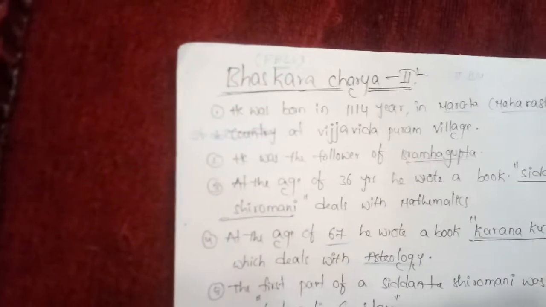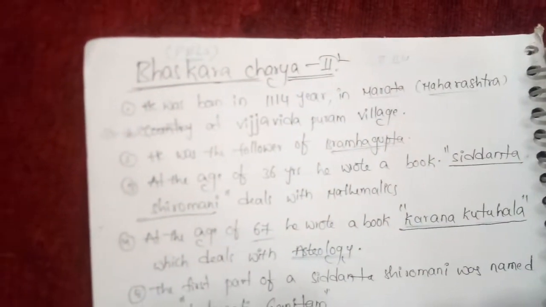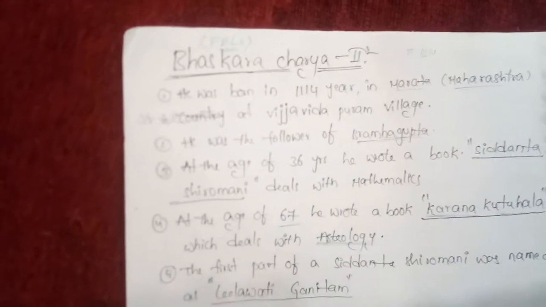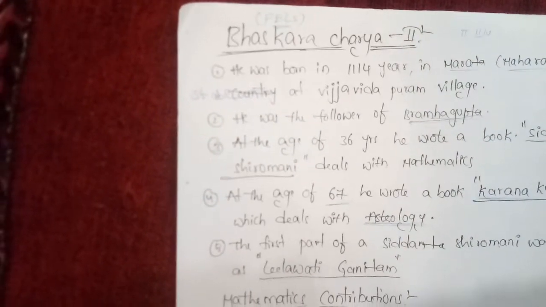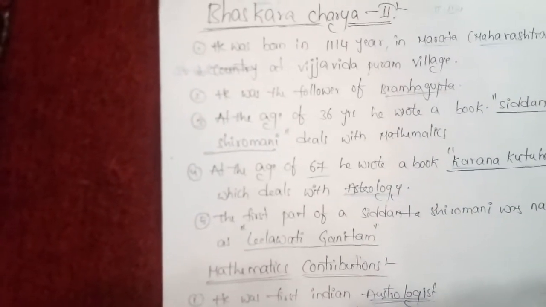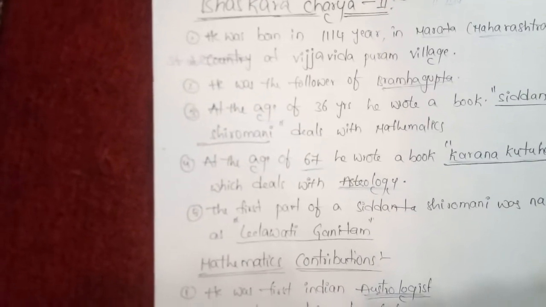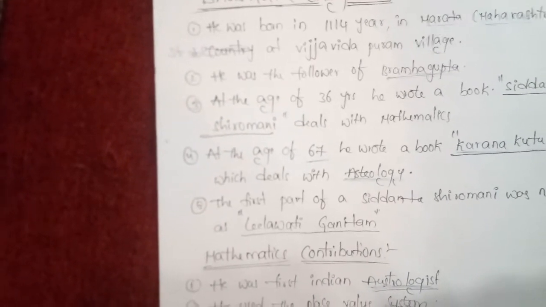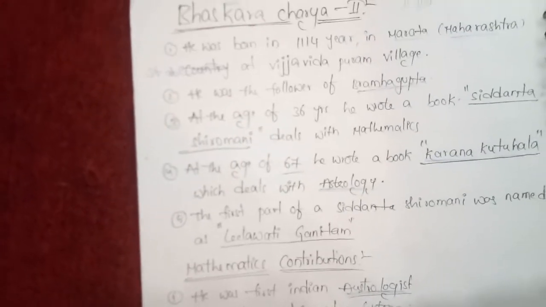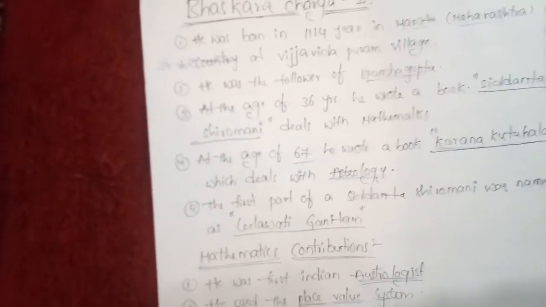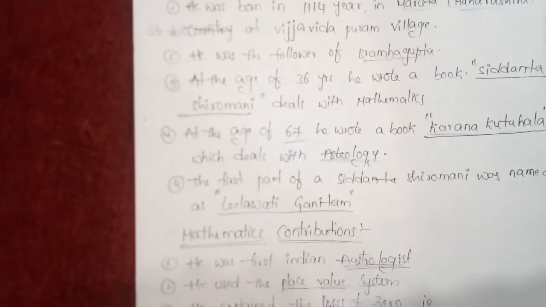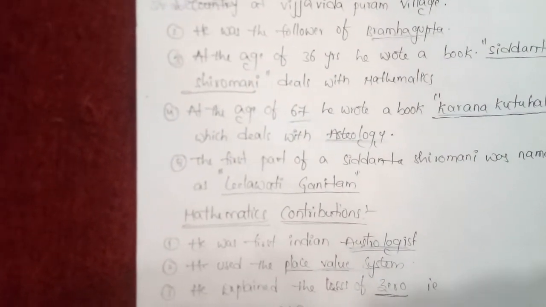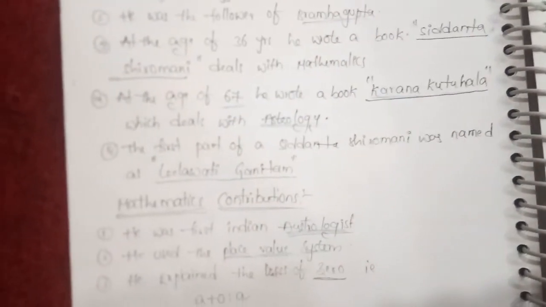Bhaskaracharya 2. He was born in 1114 in Maratha, that is in Maharashtra state, at Vijayawadapuram village. He was a follower of Brahmagupta. At the age of 36 years, he wrote a book, Siddhanta Shiromani, which deals with mathematics. Who wrote Siddhanta Shiromani? Bhaskaracharya 2. At the age of 67, he wrote a book, Karana Kutuhala, which deals with astrology. The first part of the Siddhanta Shiromani was named Leelavati Ganitam.